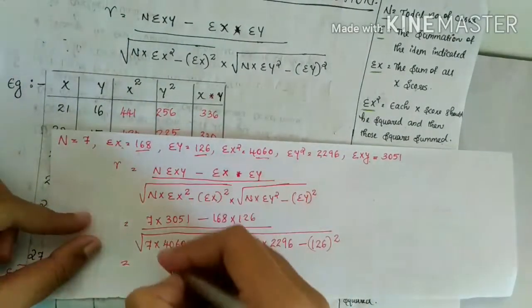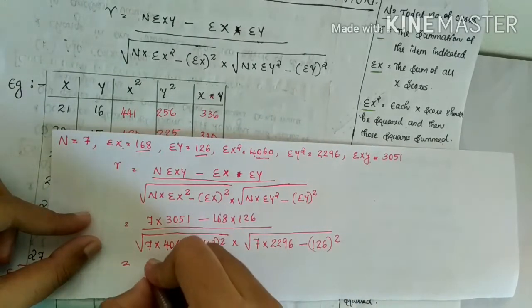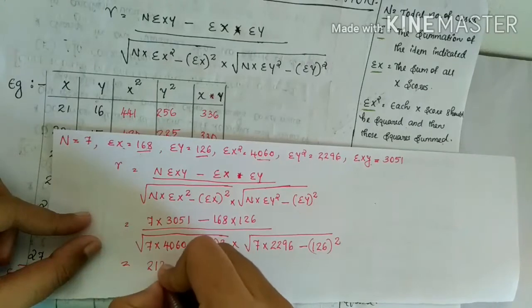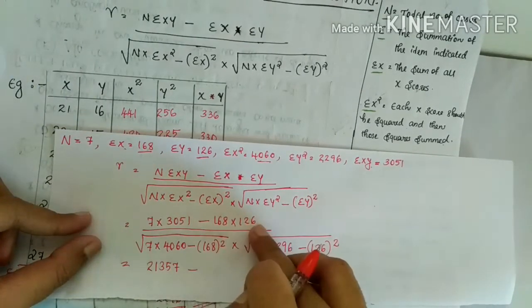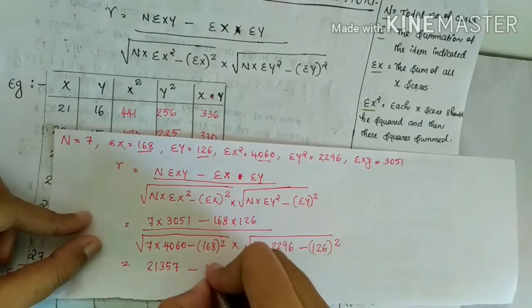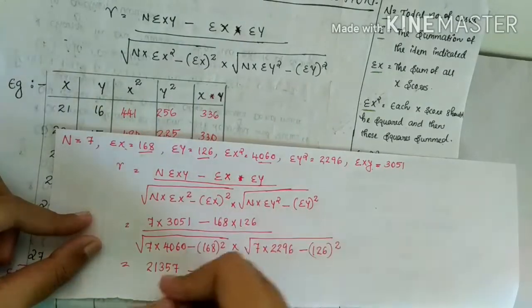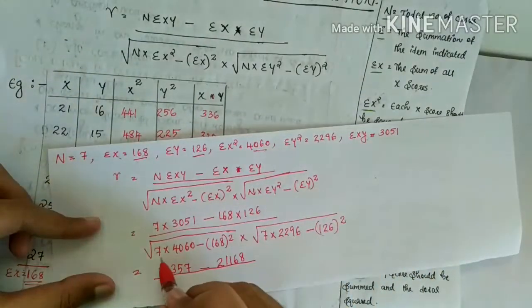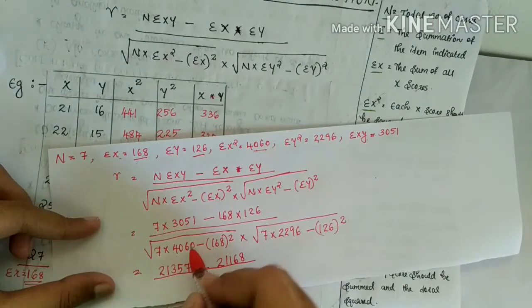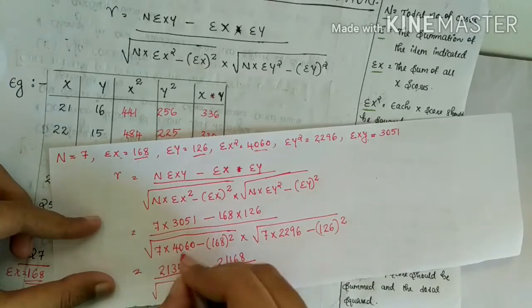It is equal to 7 into 3051. The answer is 21,357 minus 168 into 126. Answer 21,168, divided by root of 7 into 4060.